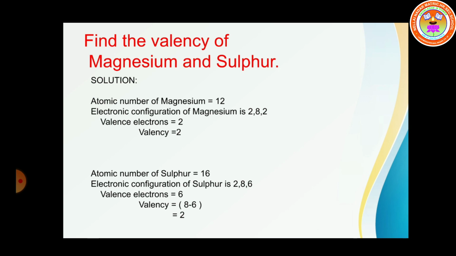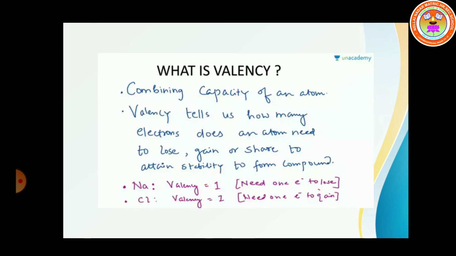2. And what is the symbol for sulfur? S. The atomic number of sulfur is 16. The electronic configuration of sulfur is 2, 8, 6. So, valence electrons 6. Valency is 8 minus 6. Because we know more than 4 means we have to subtract from 8. So, valency is 2.